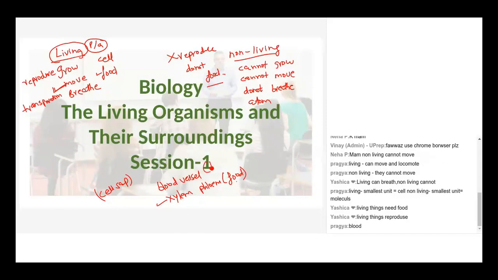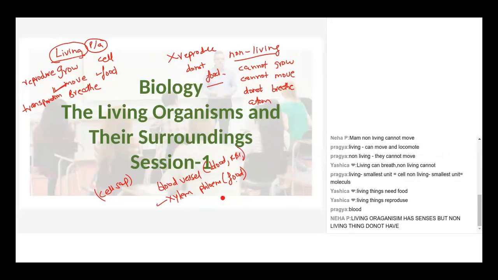Just like blood vessels carry blood, plasma, RBC, WBC, similarly xylem and phloem carry water and food. So living organisms require a transportation medium. Non-living things do not require it. Very good, Neha. So living organisms can sense. Non-living organisms do not have that sense. Very good.